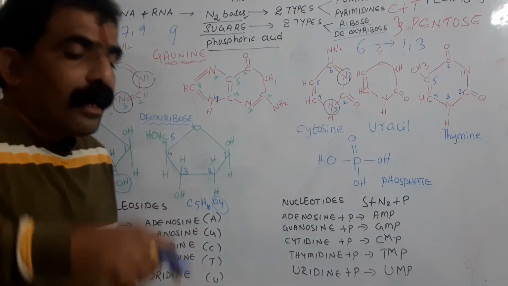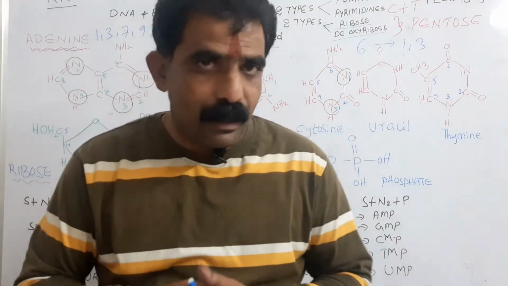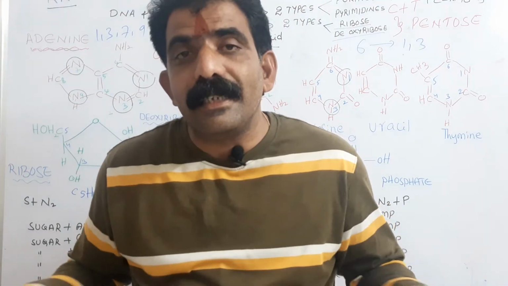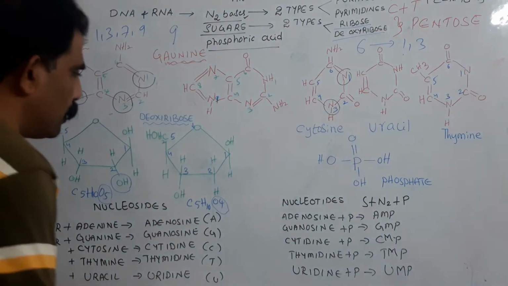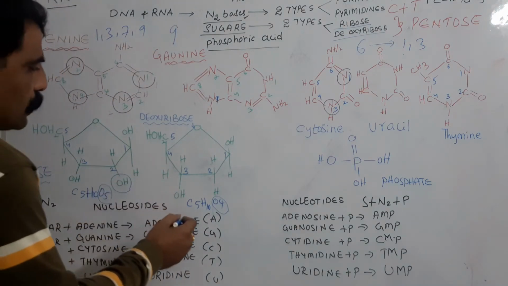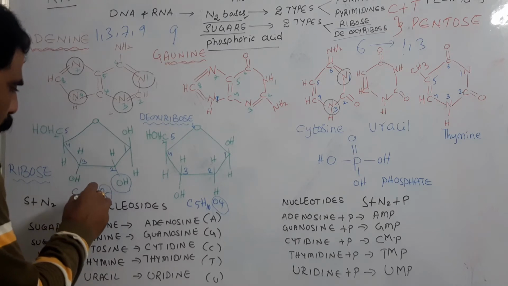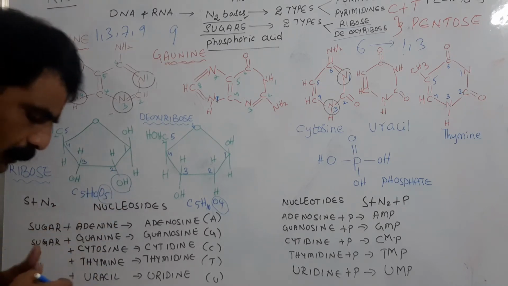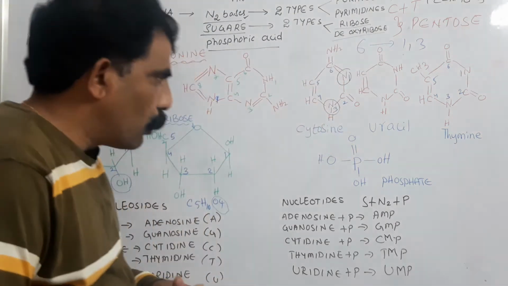That is why RNA, containing ribose sugar, is chemically unstable, whereas DNA, containing deoxyribose sugar, is stable, because in the deoxyribose sugar, instead of the free hydroxyl group, only hydrogen is present, whereas in the case of ribose sugar, a free hydroxyl group is present. Like this, 2 types of sugars are present in the nucleic acids.